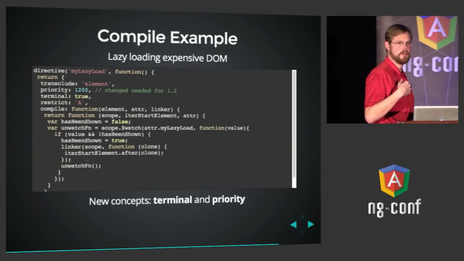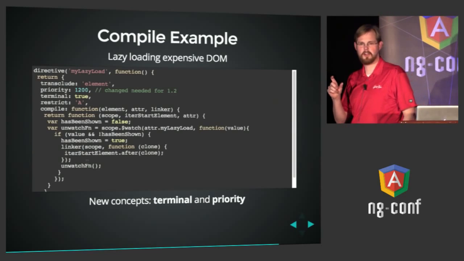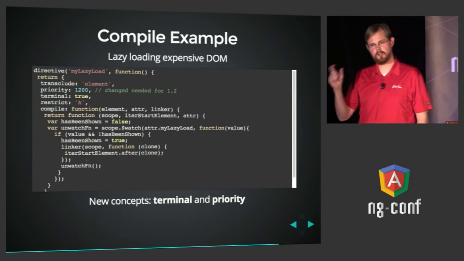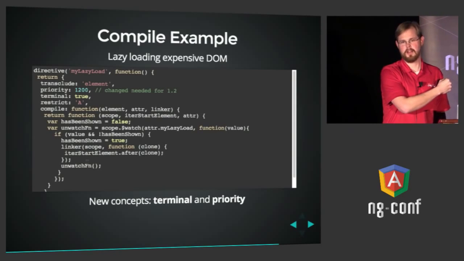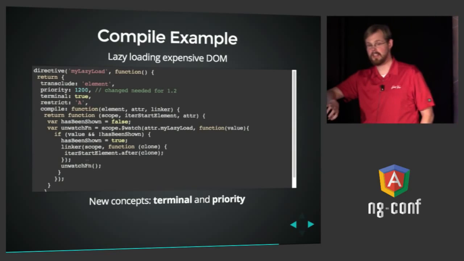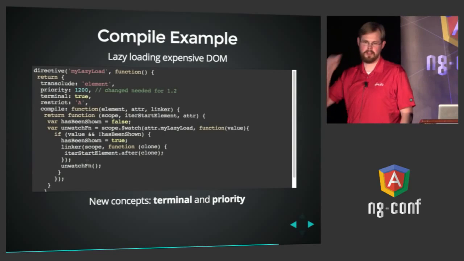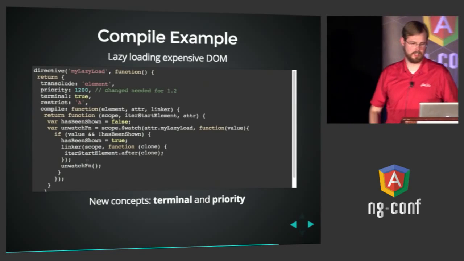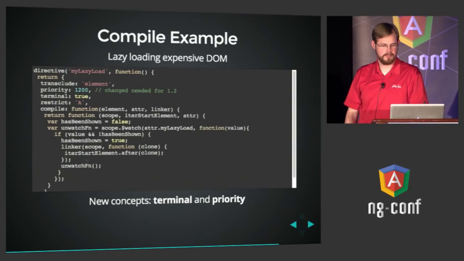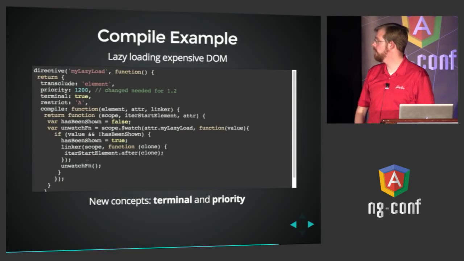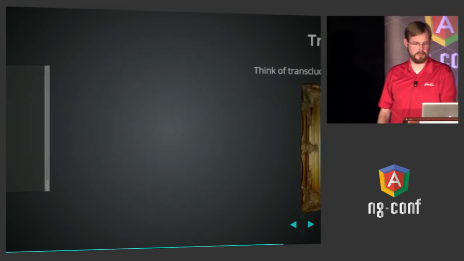So you might say, how is this different from ngIf? And the answer is, it's almost exactly the same as ngIf, except for when ngIf, that expression becomes falsy, it actually removes the DOM again from the browser. And when it becomes truthy, it puts it back in, relinks it again, and again, falsy comes out. This one only adds DOM and then bails and never watches again. So it's really great for high-cost startup stuff. So that's an example of when you would use compile. Oh, and just a note, the priority property did change in Angular 1.2. So if you haven't already upgraded, the scheme there changed a little bit.